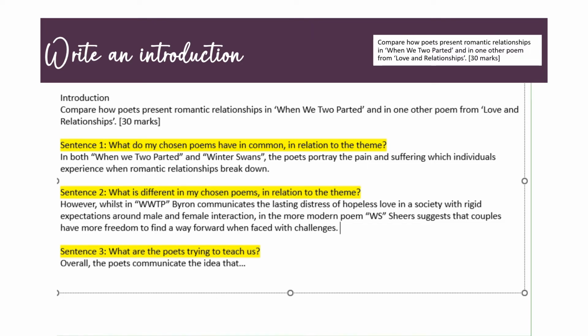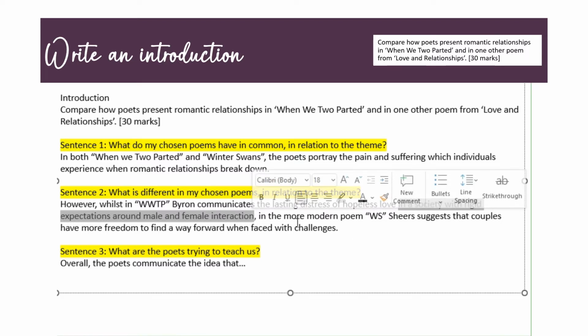Now, one thing that I've done there is not just linked the poems together and talked about the themes and the key concepts, but I'm also suggesting that I know about the historical context of these 2 poems as well. I've not gone into detail about that because it's the introduction, but I have hinted at the examiner that I do know what I'm talking about in terms of the history. So you can see that here. The rigid expectations around male and female interaction, we know that that would have been the case at the time that Byron was writing in the early 19th century.